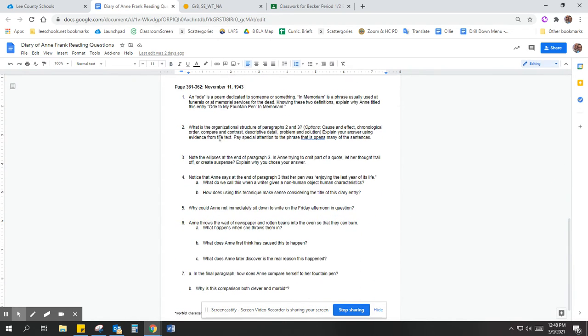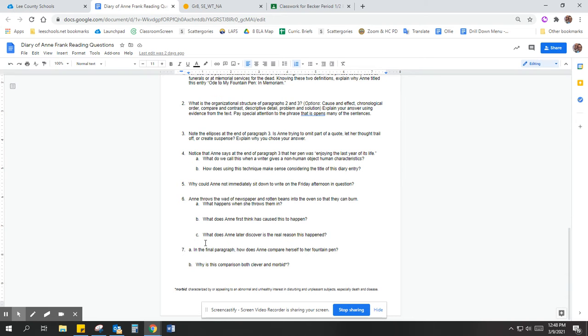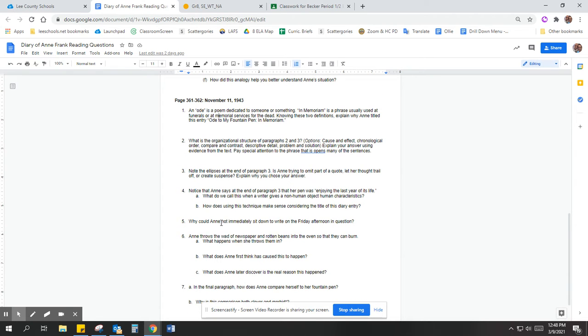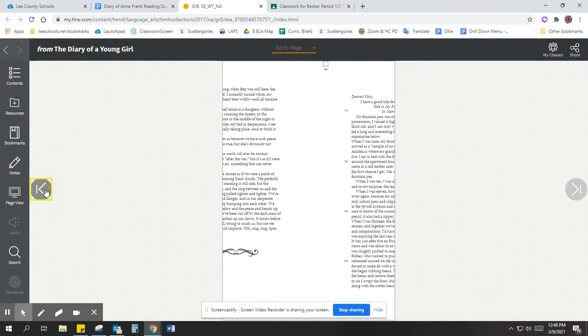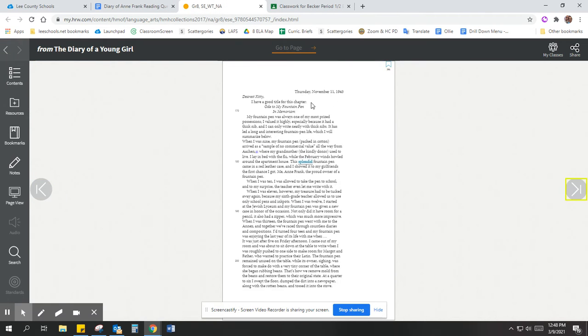So this one, you can see it does have a lot of questions. It has 7 questions, but really that's because Anne is super descriptive in this diary entry, and I want you to take apart some of her descriptions. So I'm going to show you how I have it pulled up here in the text. It's right after the other one. So the November 8th one ends and the November 11th one begins, November 11th, 1943.